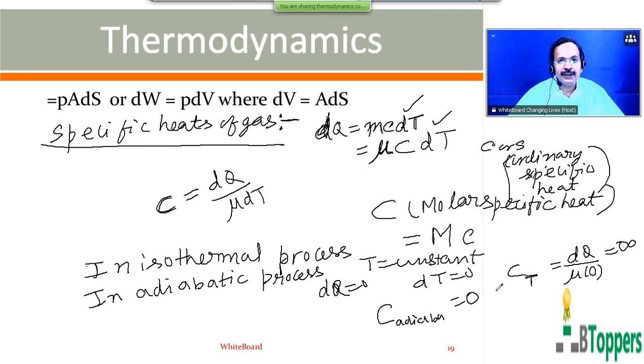A gas can have infinite values of specific heats depending on the type of process or changes which the gas is undergoing. In an isothermal process, specific heat is infinity. In an adiabatic process, it is 0. That means the specific heat of a gas can be anything between 0 and infinity, depending on the process or changes it undergoes. But 2 specific heats are more important in our discussion for board exams and other entrance exams. One is the specific heat at constant volume, and the other is the specific heat at constant pressure.